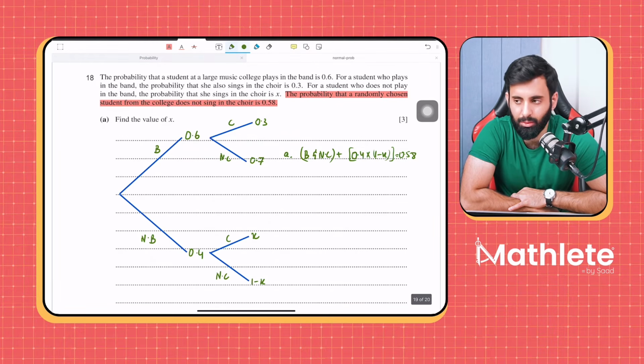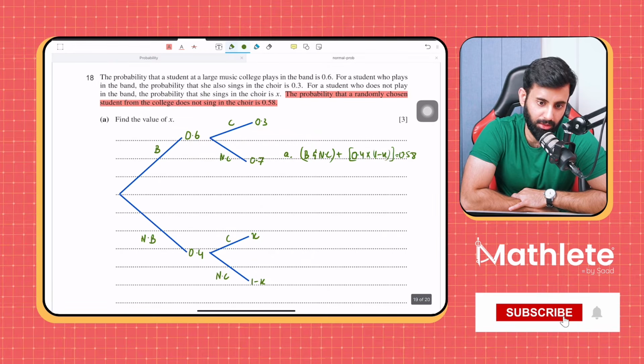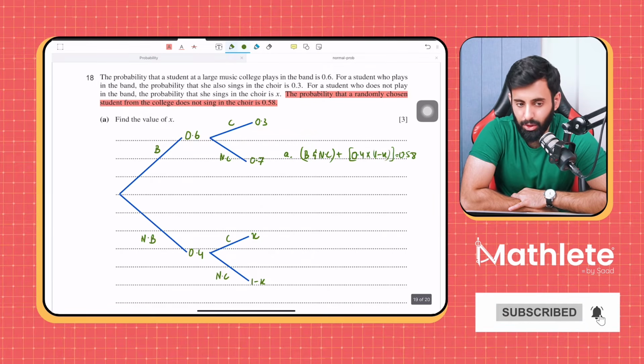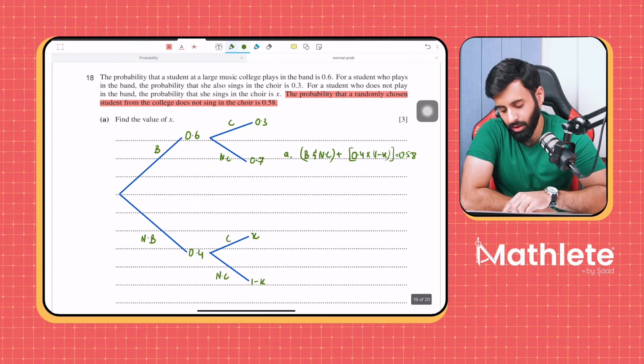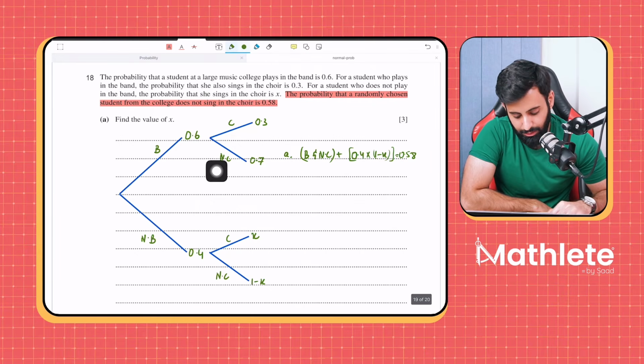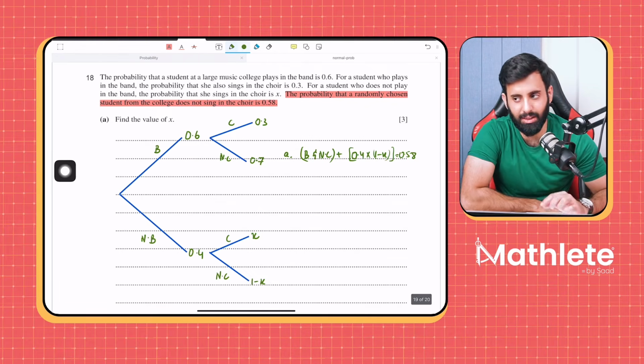No, it doesn't. What does that mean? That means the student could be in the band, or the same student could also not be in the band. We have to focus on the fact that the student does not sing in the choir. Think of it this way.